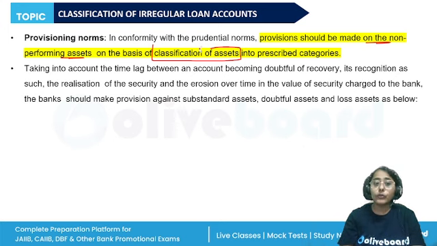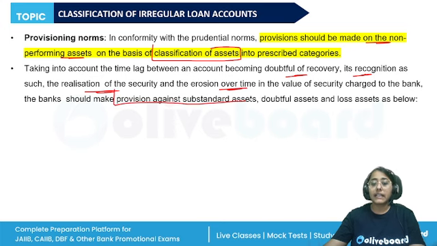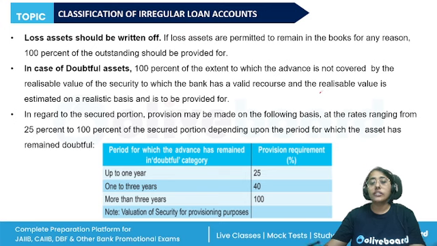So how do we decide the provisioning requirement? On the basis of when the account becomes doubtful, its recognition, the realization of the security, erosion of the value of the security. So the bank should make accordingly provision against the substandard asset, doubtful asset, and loss asset. Simply, the loss assets should be written off.